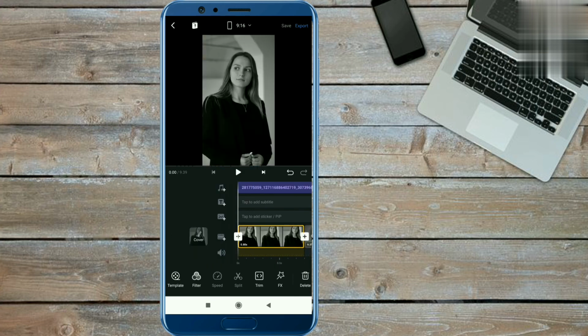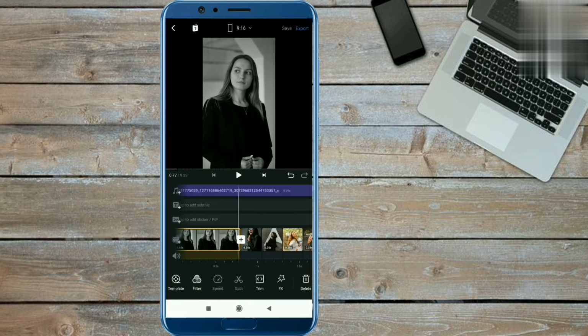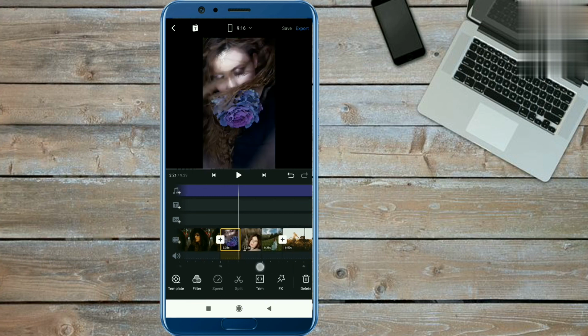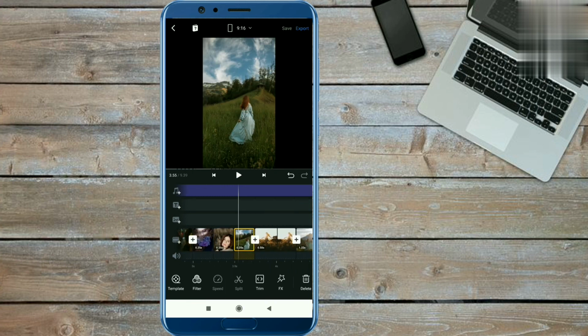Okay guys, you have seen how to trim the photos. Now note the photo durations. The first photo duration will be 0.80 second, and keep the same duration for the next 4 photos, which is 0.25 second. Okay, now guys, the next photo duration is 1.20 second and the next 3 photos are 0.25 second again.